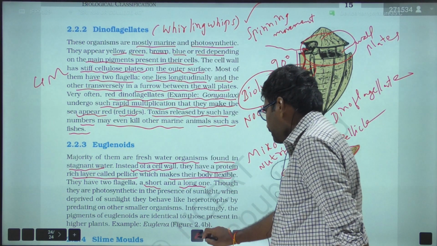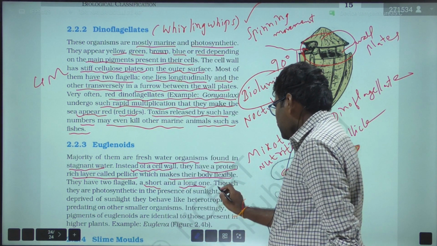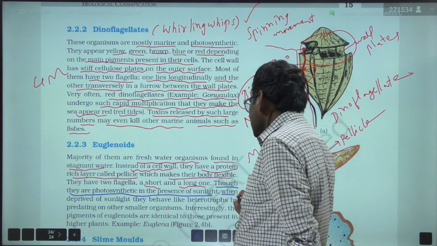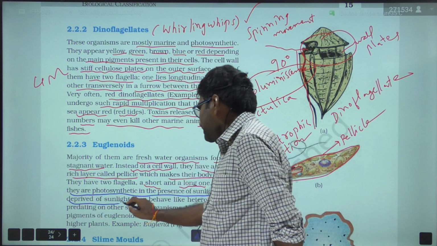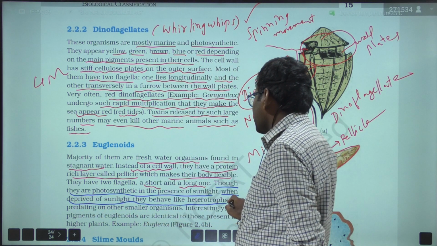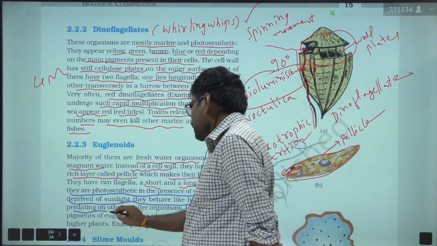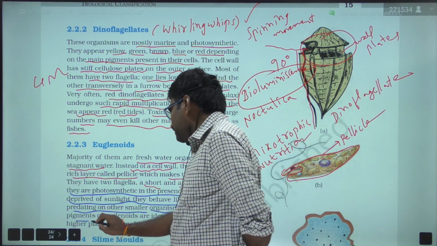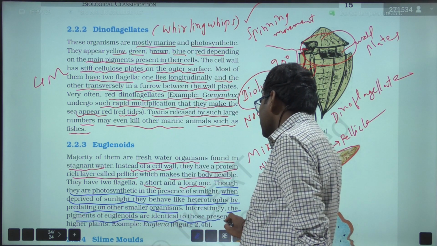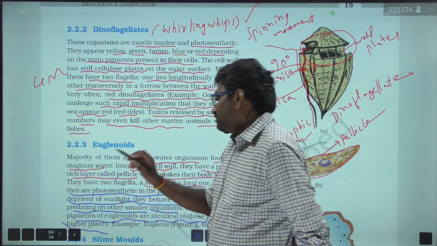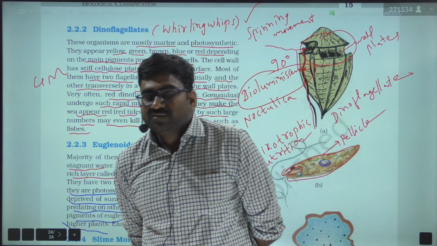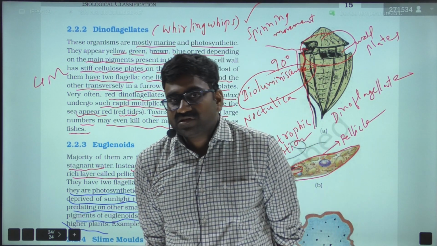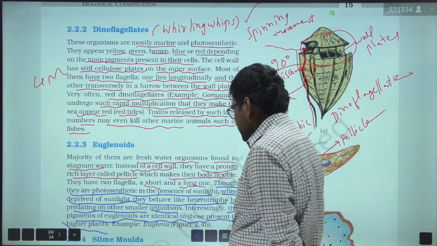So though they are photosynthetic in the presence of sunlight, when deprived of sunlight they behave like heterotrophs by predating on other smaller organisms. So interestingly, the pigments of euglenoids are identical to those present in higher plants. Very important. The pigments present in Euglena are identical to the pigments present in higher plants.